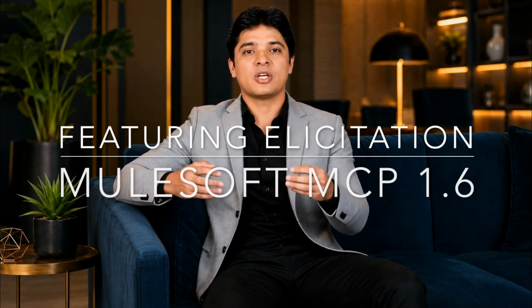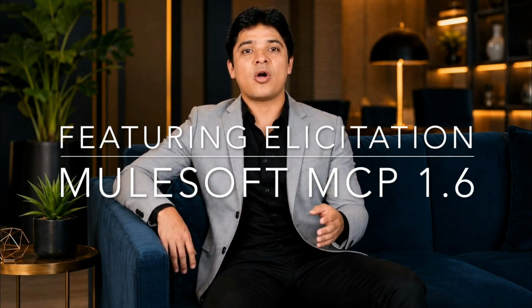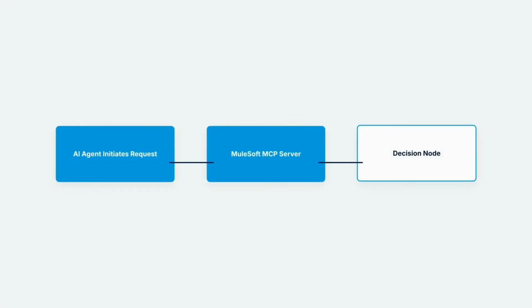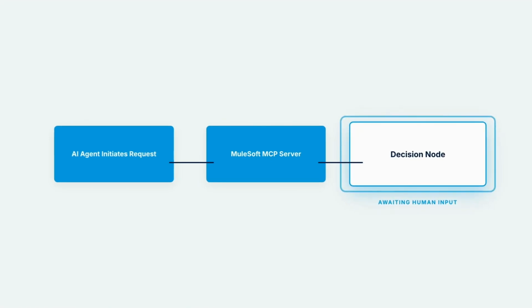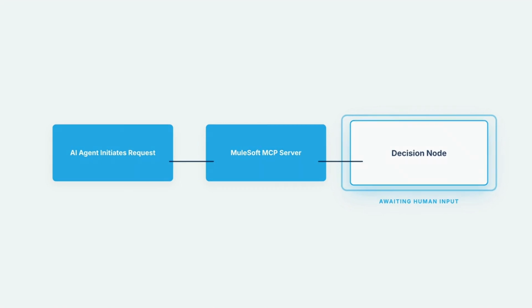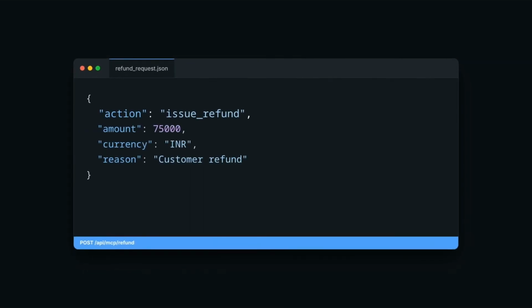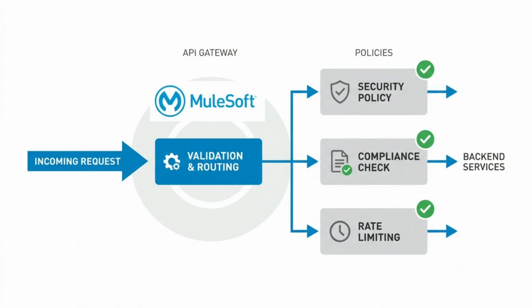Welcome back. In this video, I am introducing MuleSoft MCP Connector 1.6 featuring a capability called Elicitation, which allows a MuleSoft MCP server to pause an AI-driven tool execution and ask a human for structured input and continue only after receiving a response. In this video, we will build a human-in-the-loop refund workflow where any elicitation-capable MCP client will ask MuleSoft to issue a refund. MuleSoft will validate the request, pause the action, request an approval decision, and only then call Salesforce, SAP, NetSuite, or any other backend service that manages the refund.